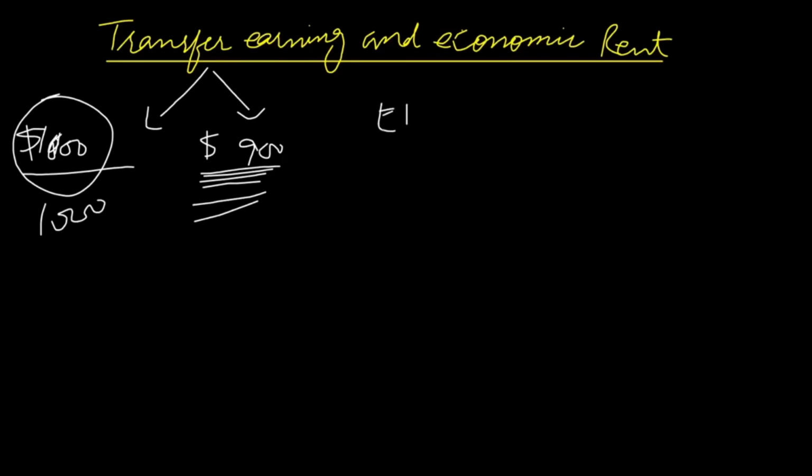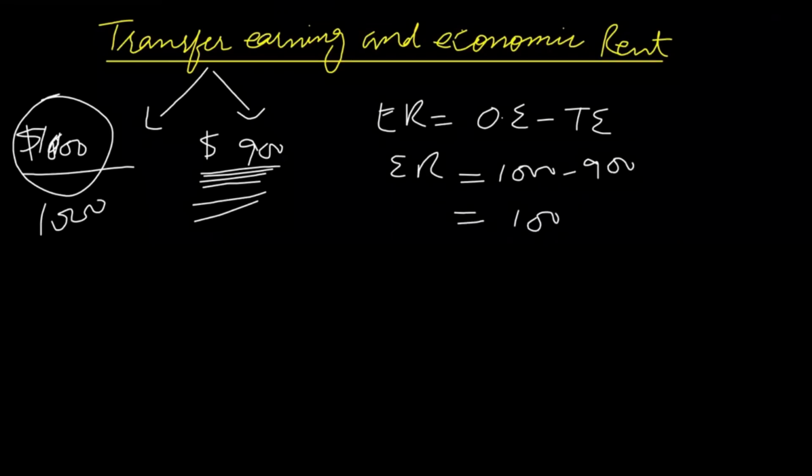So economic rent in this situation is original earning of an individual minus transfer earning. So economic rent is 1000 minus 900 is equal to 100. So $100 is the economic rent, the amount of money which he is sacrificing by moving to another job.